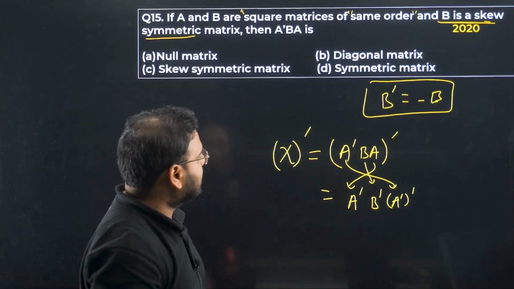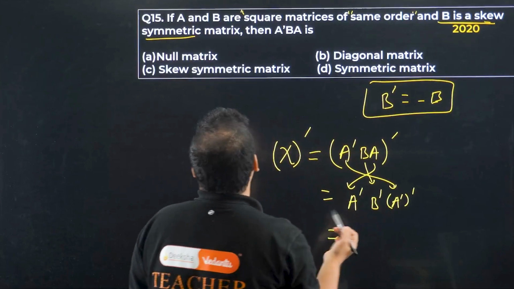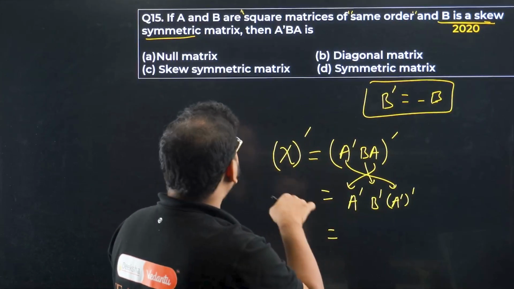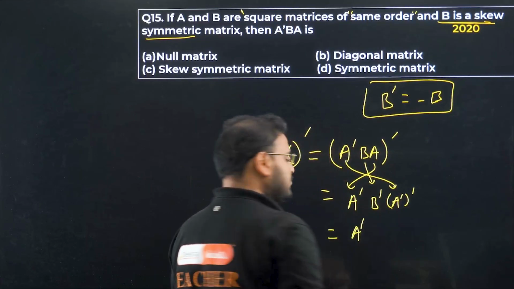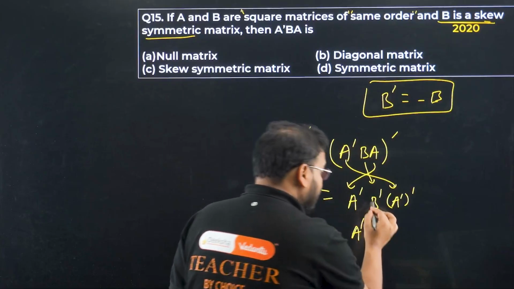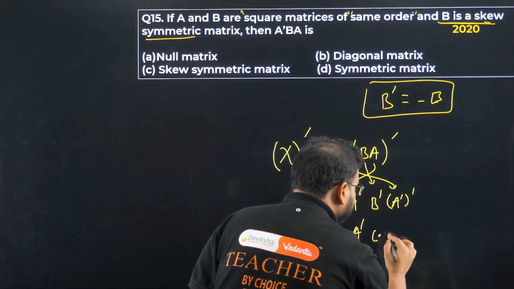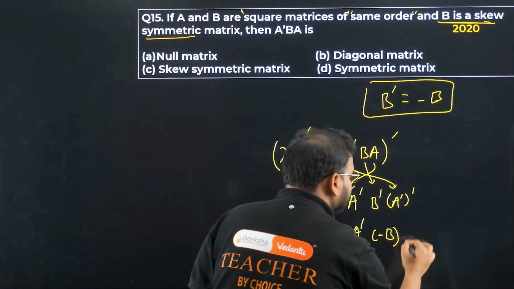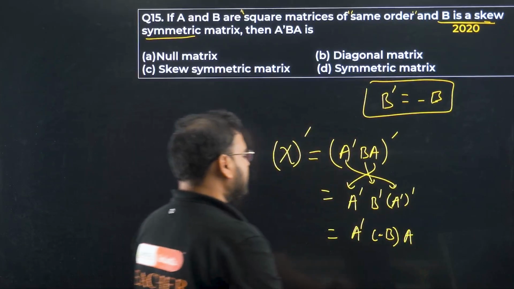So what we have over here, A dash will be symmetric, right? No, not given. So we'll keep A dash as A dash only. A is not given as symmetric. Nothing is given for A. So we'll keep it as A dash. B is given as skew symmetric, so B dash will become minus B. And this will become simply A. It becomes A dash minus B A.